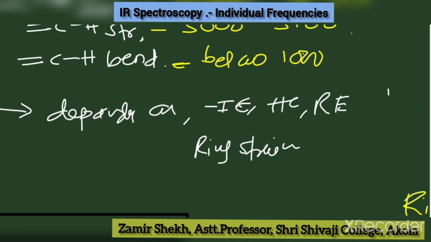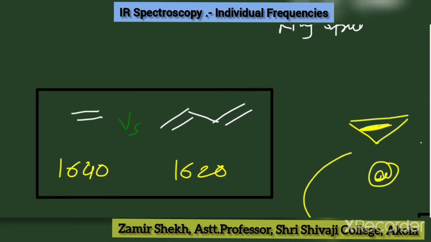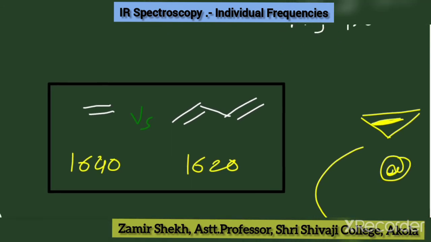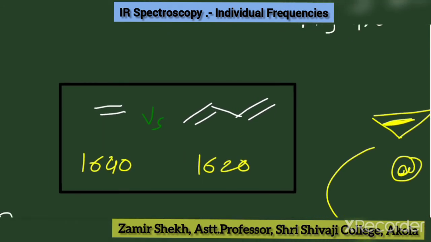You know that ring strain and negative inductive effect increase the vibration frequency. The other factors decrease the vibrational frequency. Let's see some examples. We have a simple olefin, that is the ethylene molecule, and when we compare with the conjugated one, that is butadiene, we can see that the frequency decreases here. 1640 is the frequency for the double bond, while for the conjugated system it is 1620.